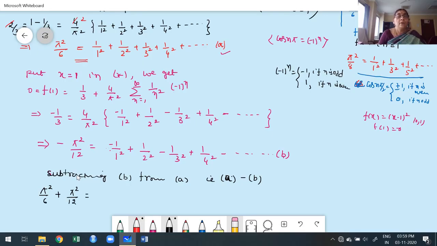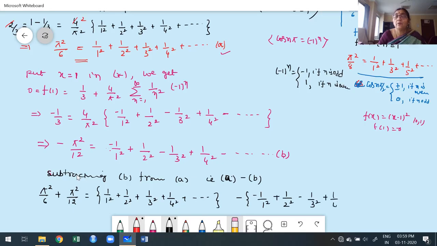Okay. Now I have to subtract the right hand side. Observe this. I have to subtract this. First, what is A? 1 by 1 square plus 1 by 2 square plus 1 by 3 square plus 1 by 4 square, all are positive here. Minus of 1 by 1 square plus 1 by 2 square minus 1 by 3 square plus 1 by 4 square, etc.